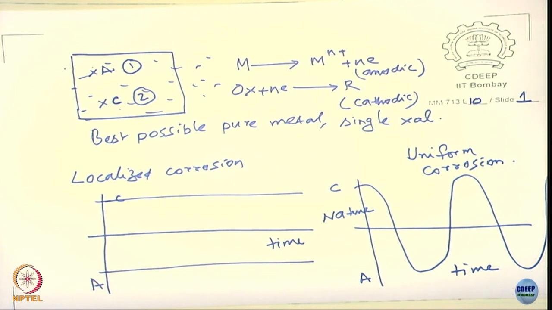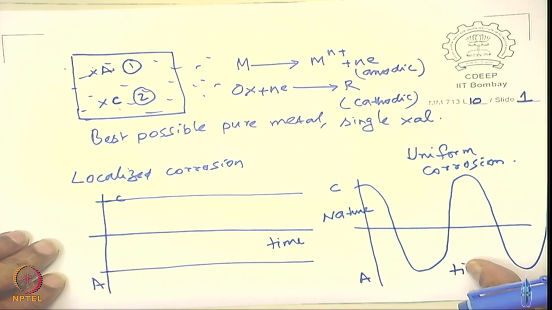What are the factors responsible for the location on the steel surface or some metal surface where the anode becomes stable with time, the cathode becomes stable with respect to time? Let us give an example here and see why you get into anodic and cathodic sites.